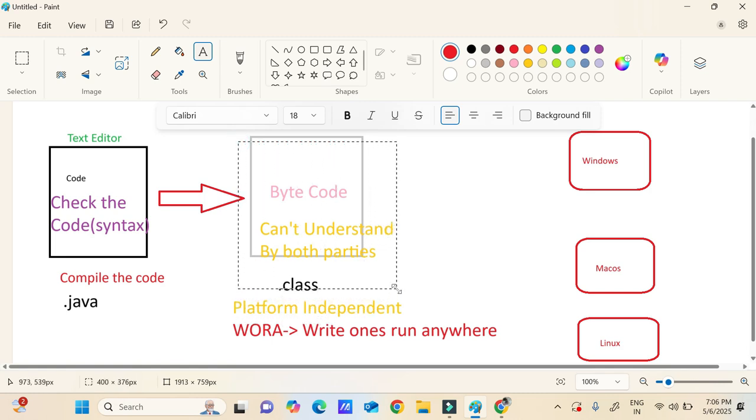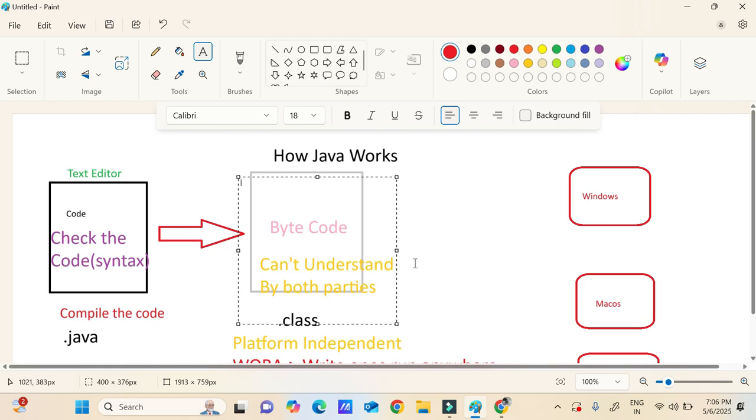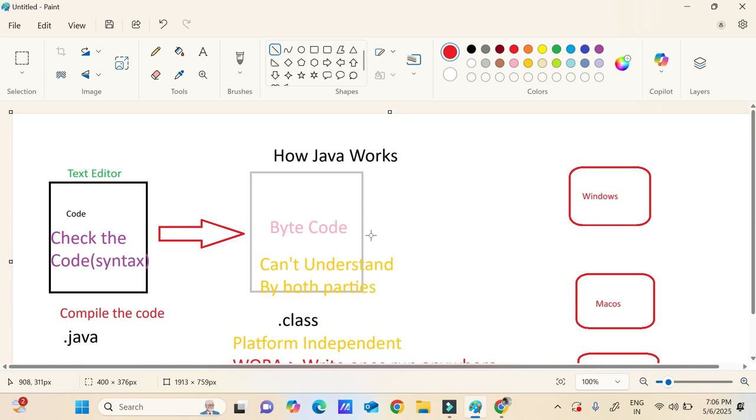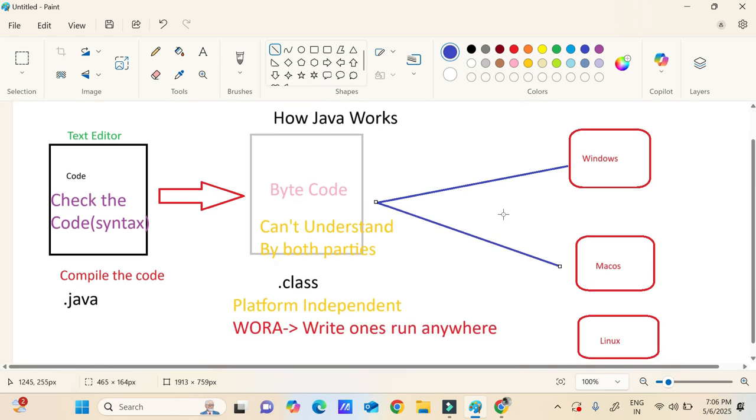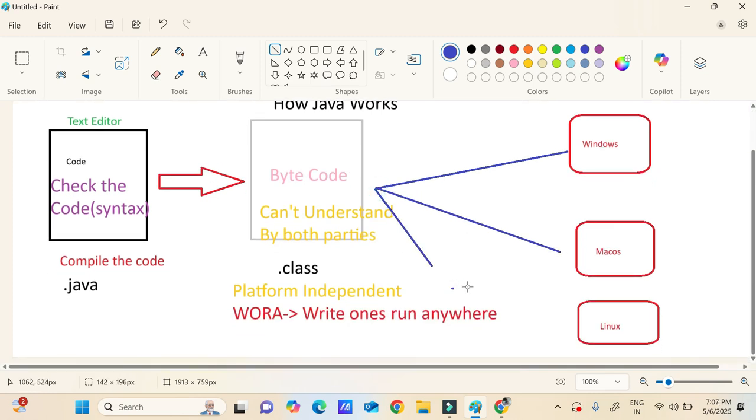What is this bytecode? It can't be understood by both parties. No one can hack this. That's why they made it not understandable like that. And this bytecode you can give to a Windows operating system, or to a Mac OS operating system, or to a Linux operating system also.